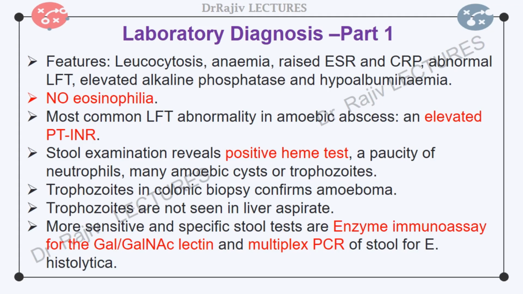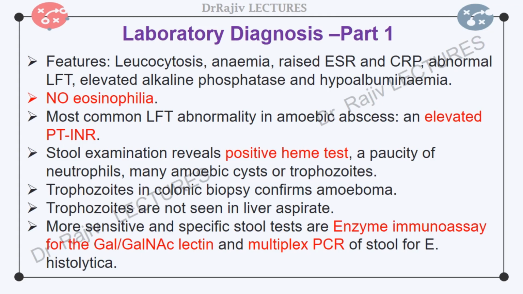A stool examination reveals amoebic colitis. It shows a positive heme test, a paucity of neutrophils, and amoebic cysts or trophozoites. The definitive diagnosis of amoebic colitis is made by the demonstration of hematophagous trophozoites of E. histolytica in fresh stool specimen. Trichrome-stained preparations of fresh stool and concentrates for cysts or trophozoites confirm the diagnosis in 75 to 95% of cases.